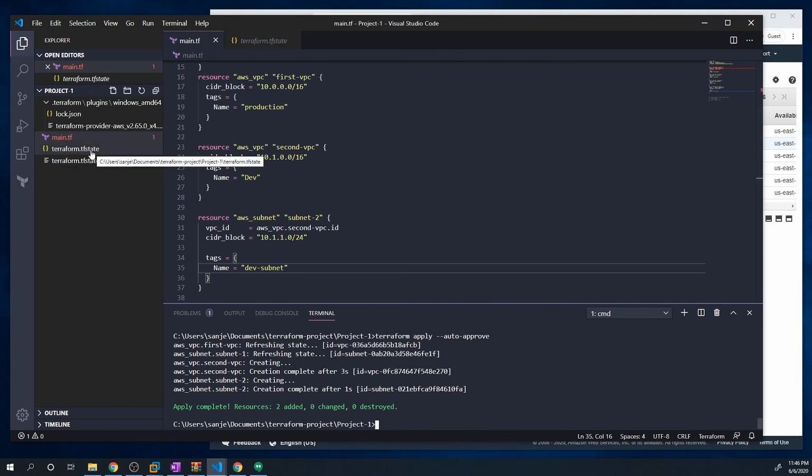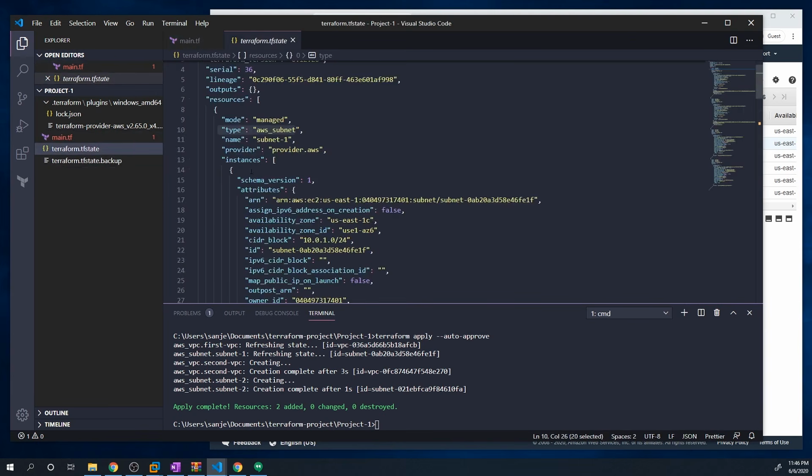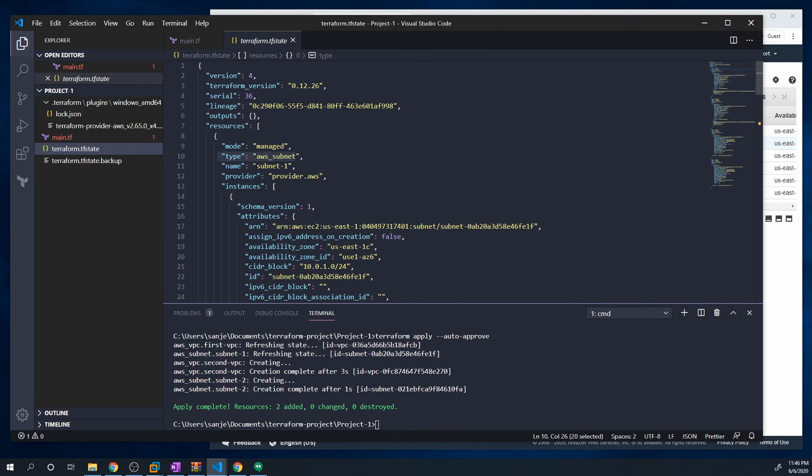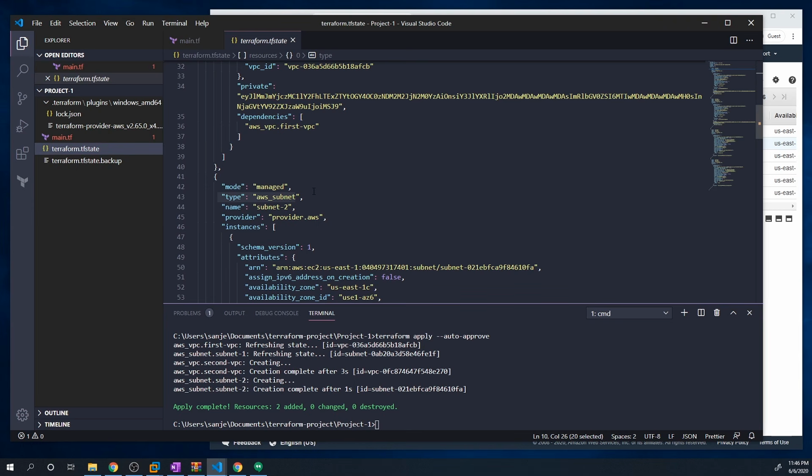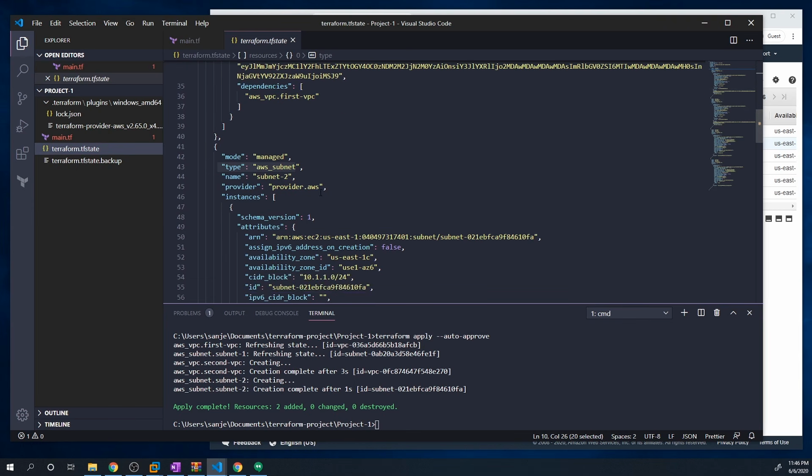Now, if we go back to our TF state file, we can take a look at it. We'll see that we had subnet 1 already. That was already in there. And now we have subnet 2, right? So you can see that anytime we create or modify an instance within AWS, we're going to update our state file so that we can keep track of all of that information.